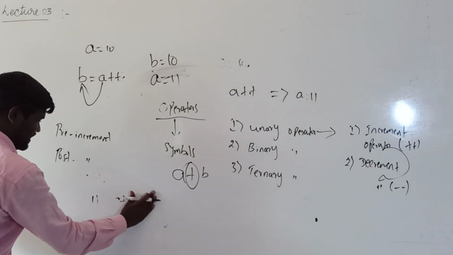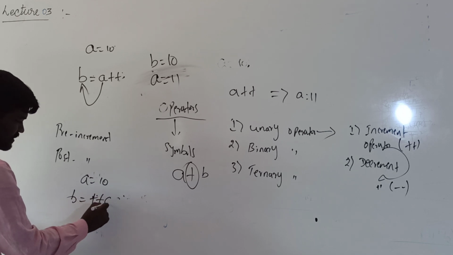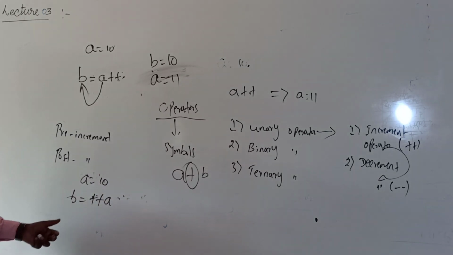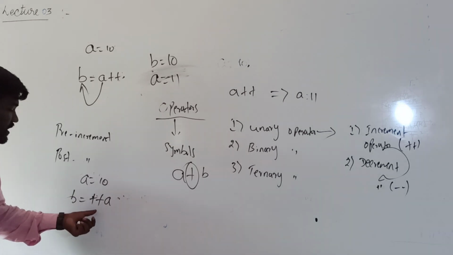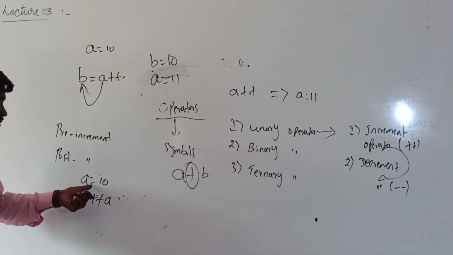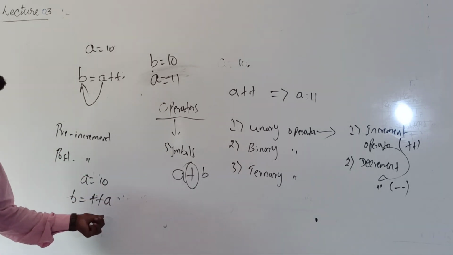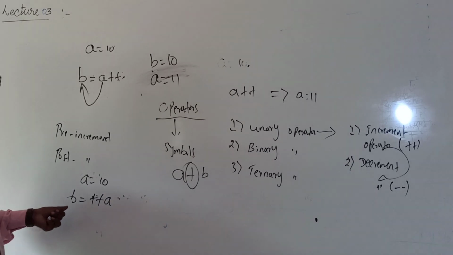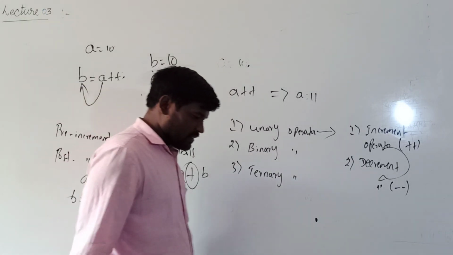So here I can write A is equal to 10, B is equal to plus plus of A. See here, after equal to plus plus, there will be an operator. It means that first the A value will be incremented. Plus plus of A means 11. After that, 11 is stored in B. So that's why A is equal to 11 and B is equal to 11.